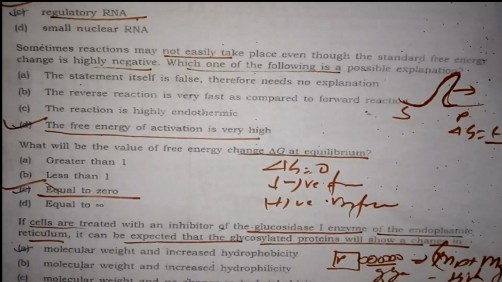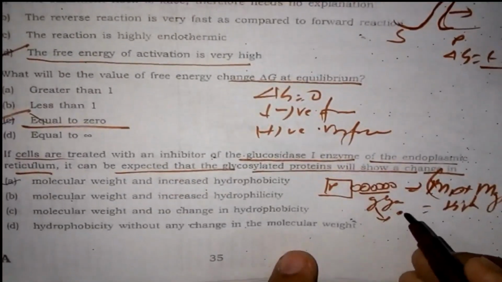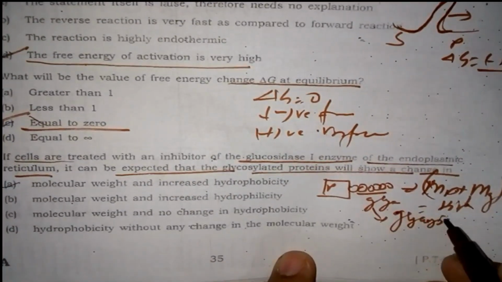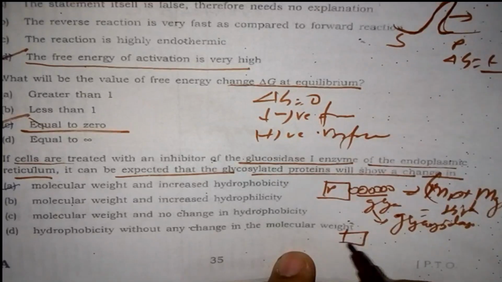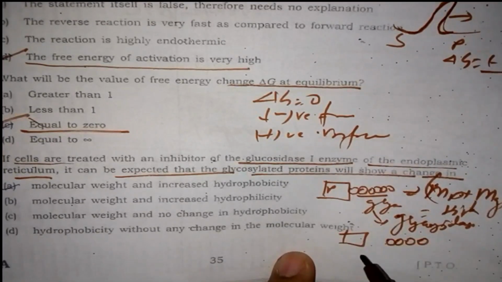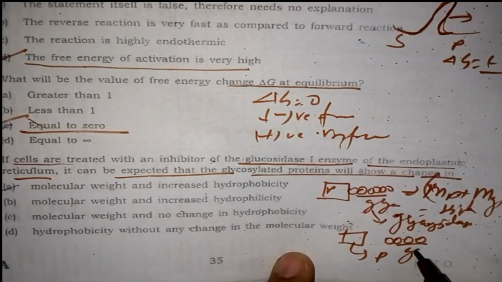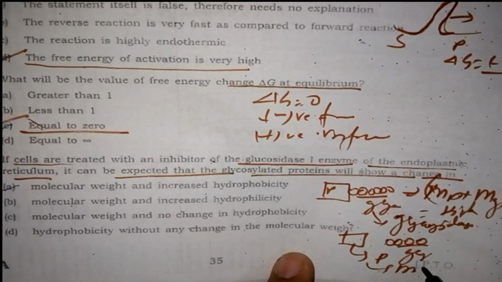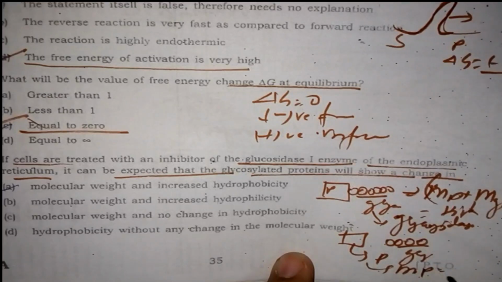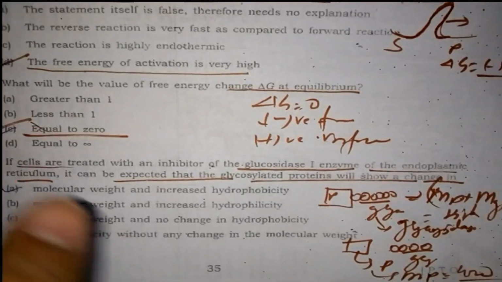If we treat this with the glycosidase enzyme, it removes this portion, so the molecular weight is only of the protein, and it will decrease.